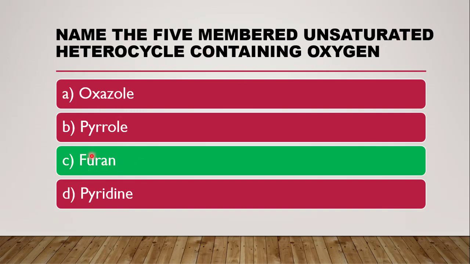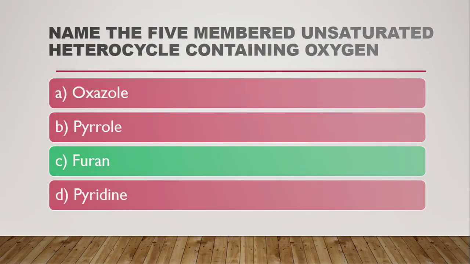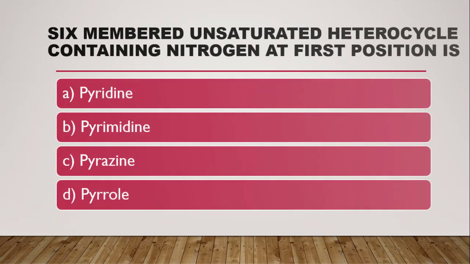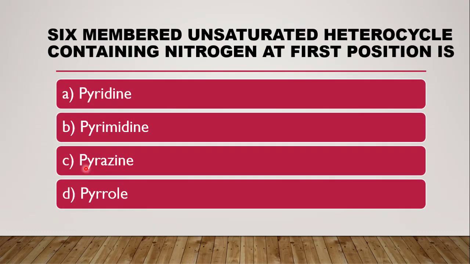Now the correct answer is furan. Furan contains oxygen in it. Next question is: 6-membered unsaturated heterocycle containing nitrogen at first position. 6-membered unsaturated means benzene, and it contains nitrogen at first position, at para position.